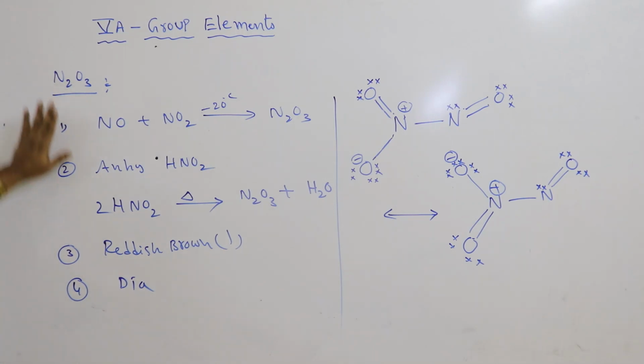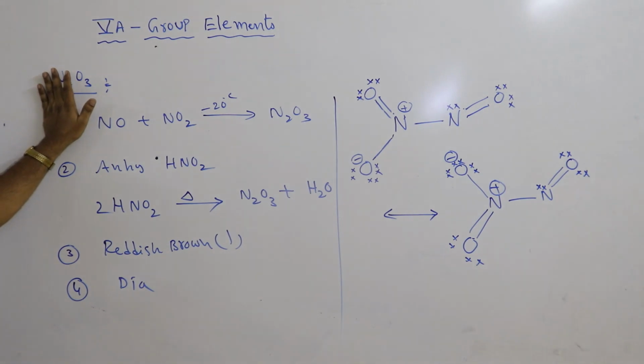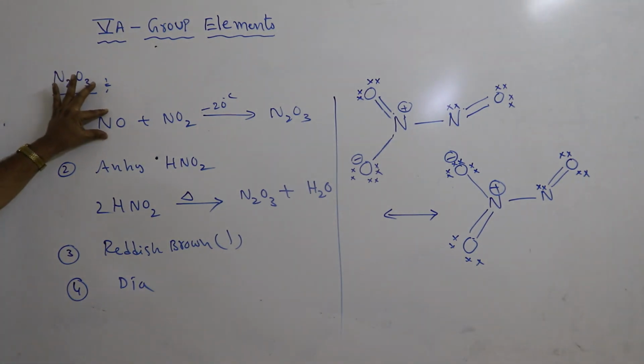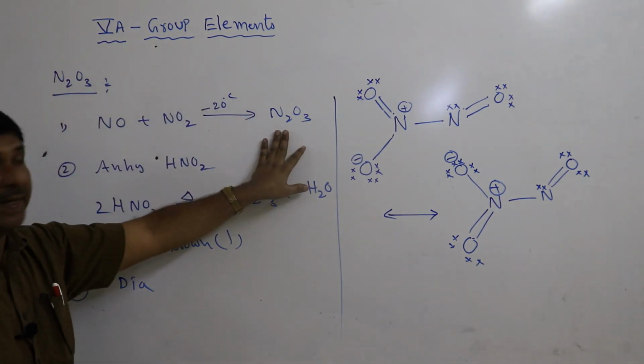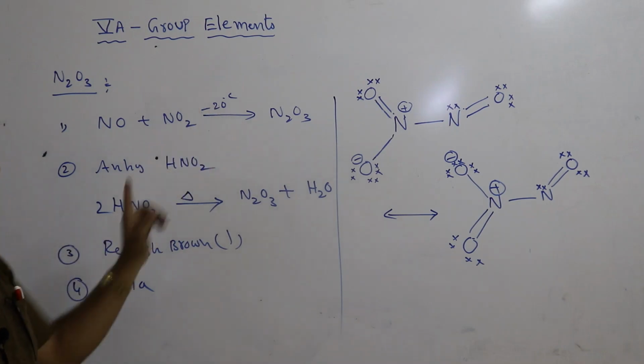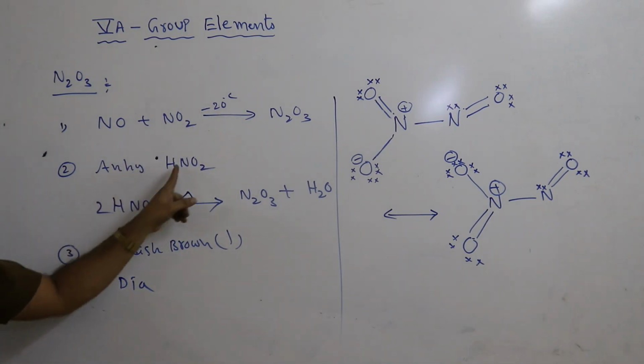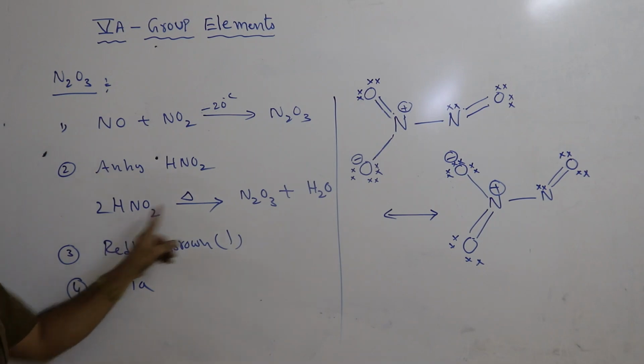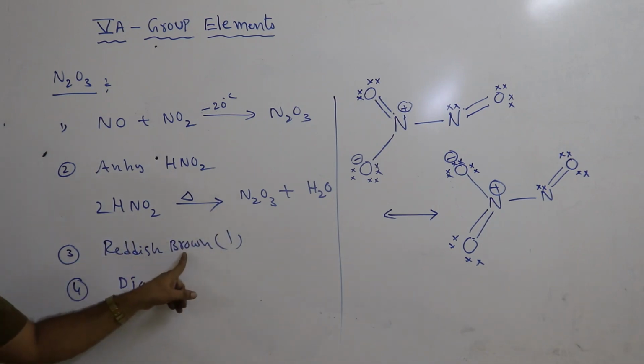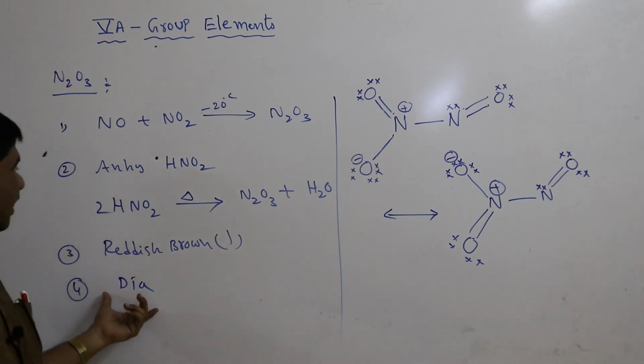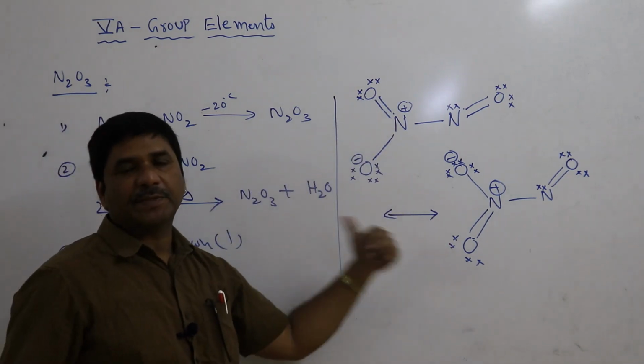Repeating dinitrogen trioxide once again: NO plus NO2 combine to form N2O3 at minus 20 centigrade. It is also prepared from the anhydride of nitrous acid. It has a reddish brown color and a diamagnetic property. Its structure is possible like this.